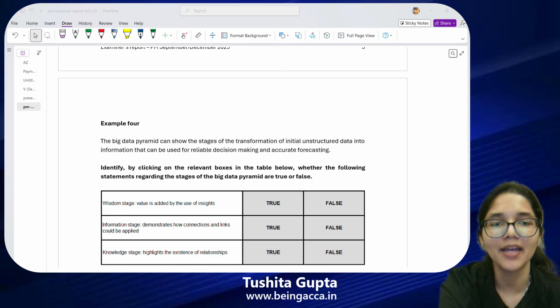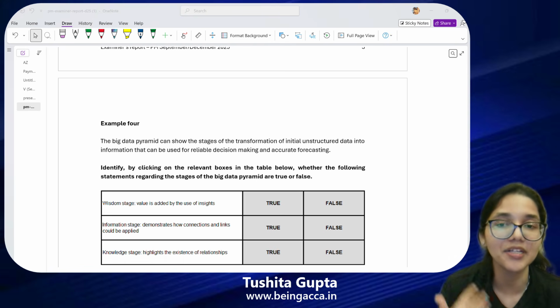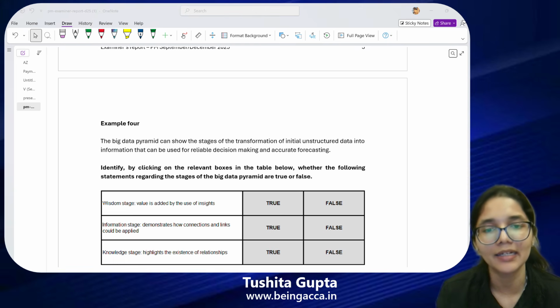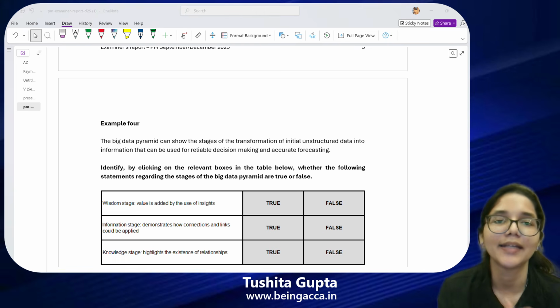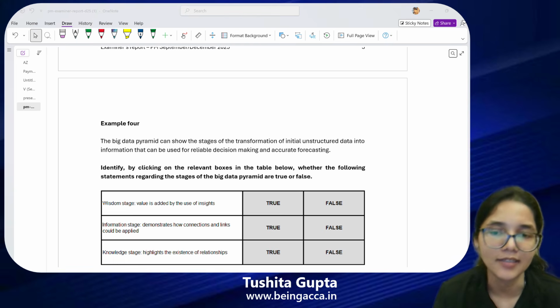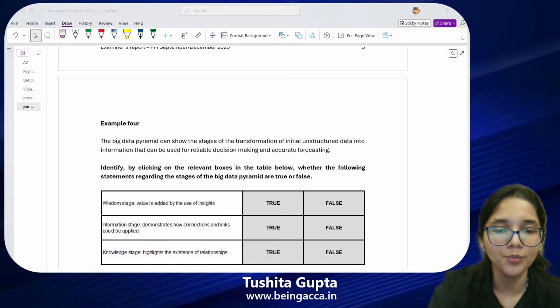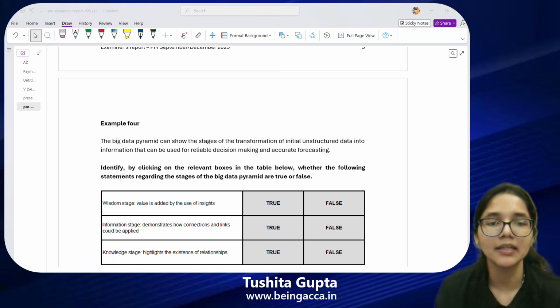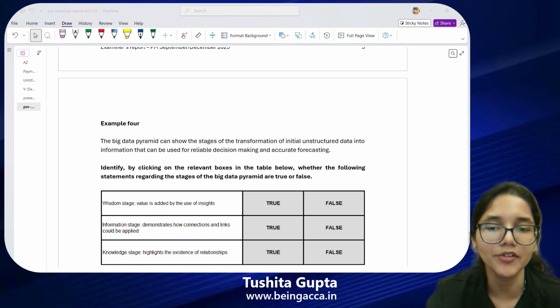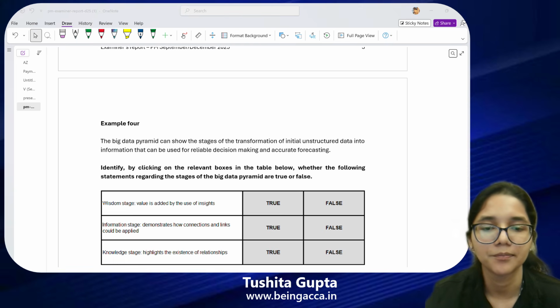But this is where, if you can see here, there are 3 statements given to us. Even if I'm answering 2 of them correctly and 1 is incorrect, then I land up with absolutely nothing. So I have to ensure that every statement that I answer has to be correct. Take 2 minutes, read through the statements, think of your answers and let me know all three at once, which of them will be true, which of them will be false.